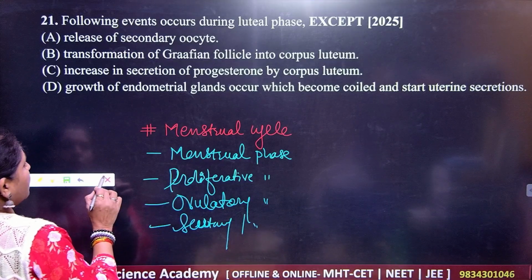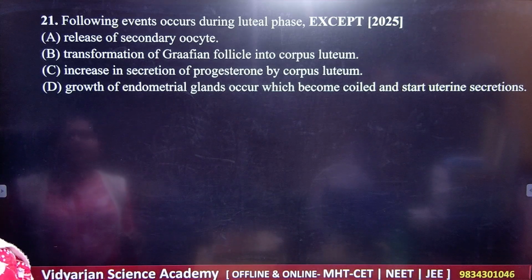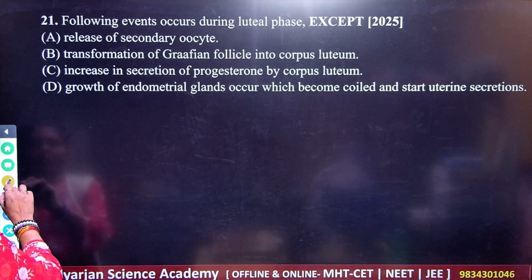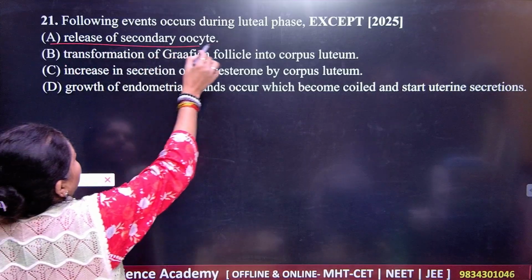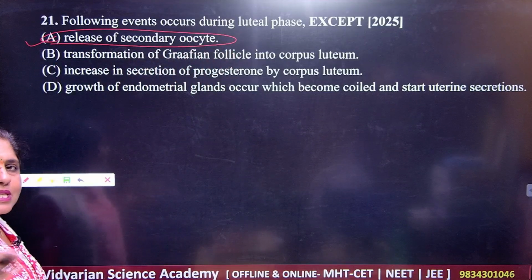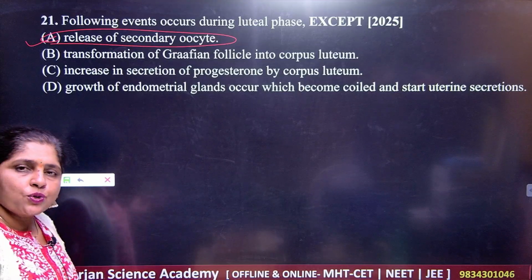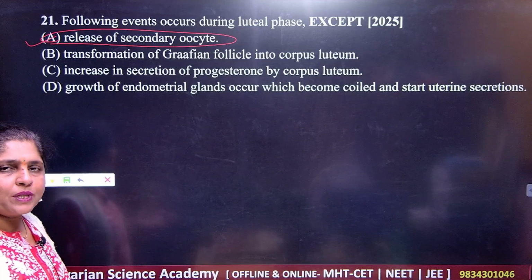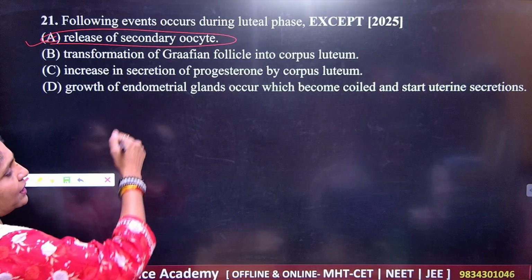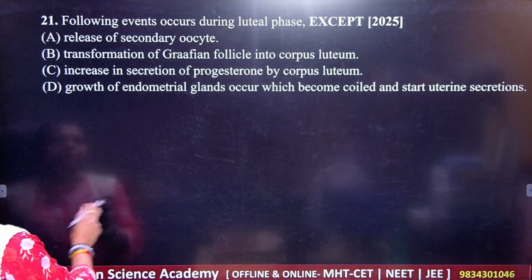So for this, what should be your answer? The release of the secondary oocyte, that is, number 1, is the correct one, because you know that the rest of these are correct. This one is the only one that does not occur, because there is no connection between the release of the secondary oocyte and the luteal phase. So A is the correct answer here.